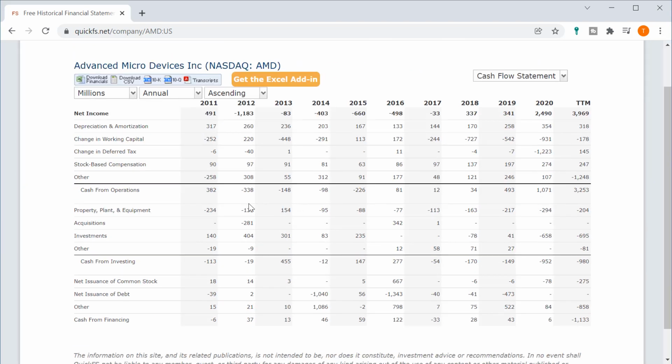Cash flow. They have negative cash flow from operations. Again, I want to see positive cash flow from operations in every year for the last 10 years, with maybe an allowance for 1 year. But they lost money 4 years in a row from 2012 to 2015. And even then, this is a company with